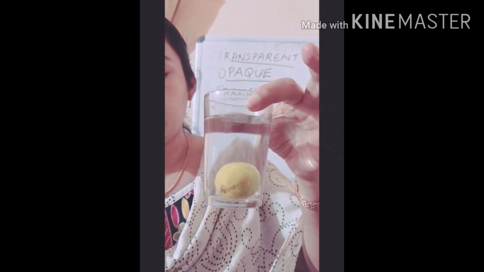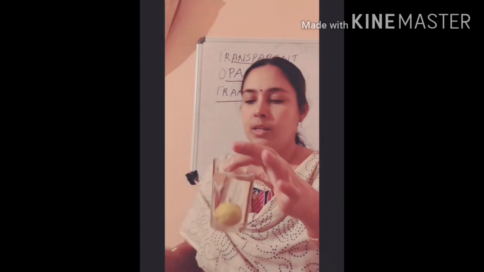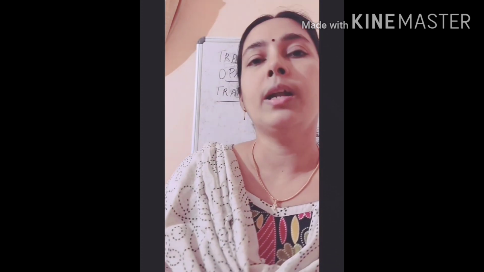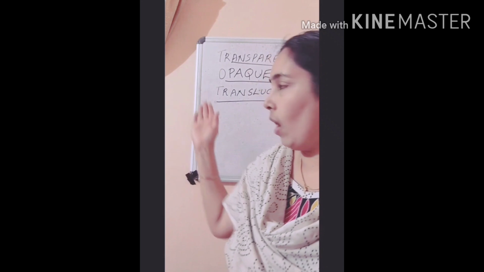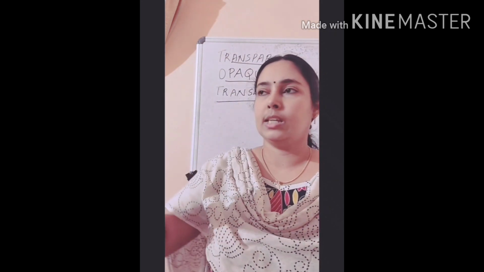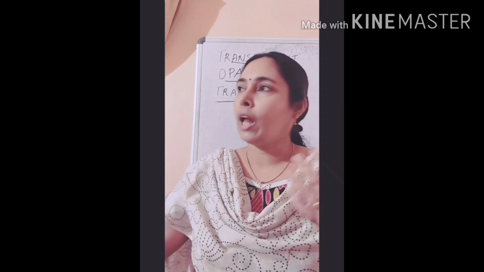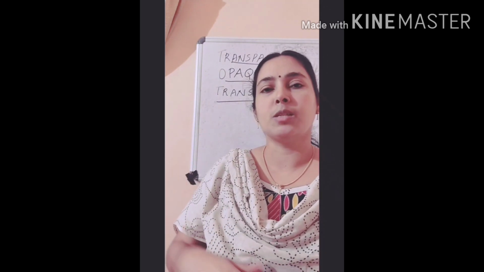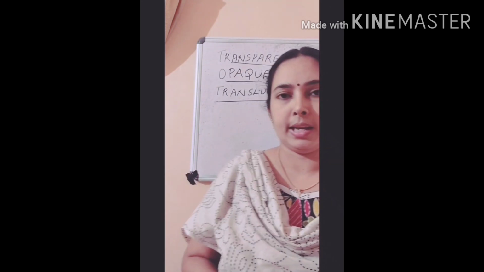So what is the meaning? Water is transparent. When I allow light also, you can see light is passing through the water. That means water is also an example for transparent material. Air is also transparent. You can see things or light pass through air. So water is transparent, air is transparent, glass is transparent.